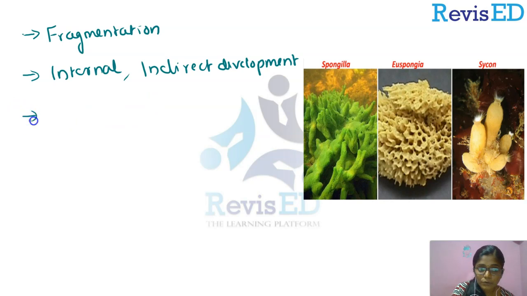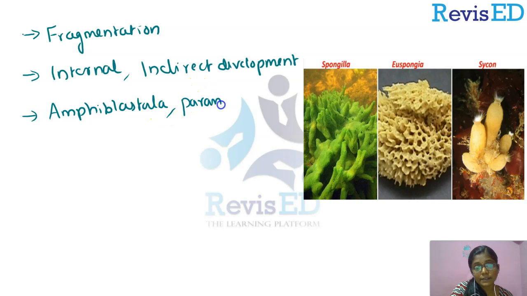Generally two types of larvae are there, and the first one is known as Amphiblastula, a type of sponge larva, and the next one is Parenchymula. Here, this larva is distinct from the adult form.